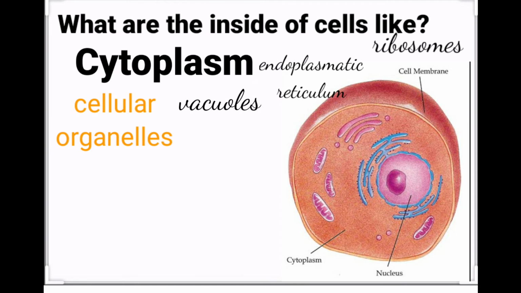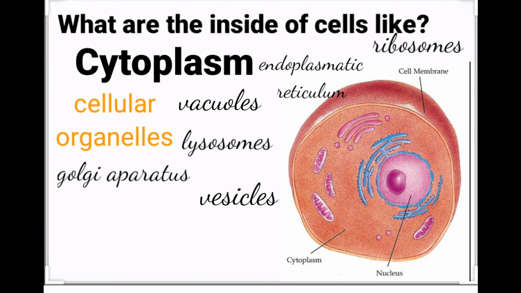The vacuoles are sacs which store substances like water, biomolecules, and waste substances. The lysosomes store digestive substances that should be destroyed. The Golgi apparatus consists of 5 to 10 flat sacs which produce glucose and store biomolecules. The vesicles are very small sacs which store and transport substances.